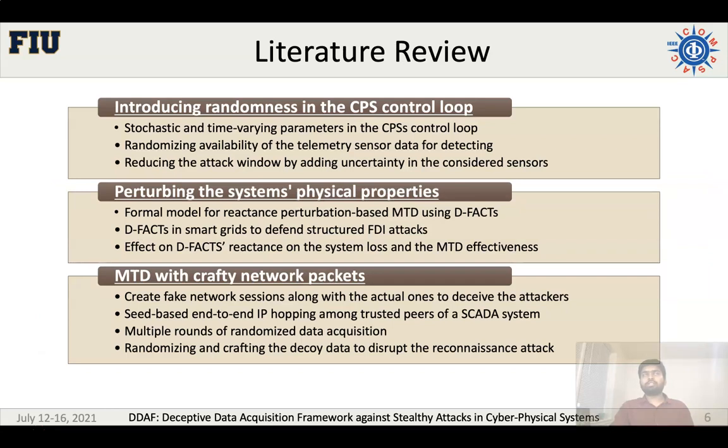This slide shows research works to address such challenges. There are several works introducing uncertainty in the CPS control loop. Moreover, in some other works, authors examined how to patch up the physical properties of the system to make the attacks invalid. And there are a few other works on moving target defense with crafty network packets.